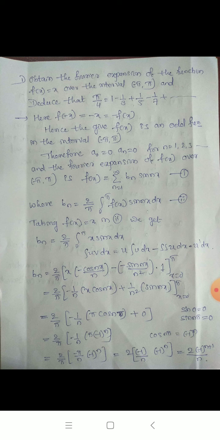Therefore, Bn equal to 2 by pi in bracket minus 1 by n, x cos nx plus, minus of minus becomes plus, 1 by n square sin nx, and limit ranges from x is equal to 0 to pi.